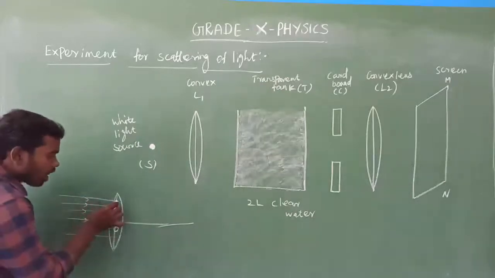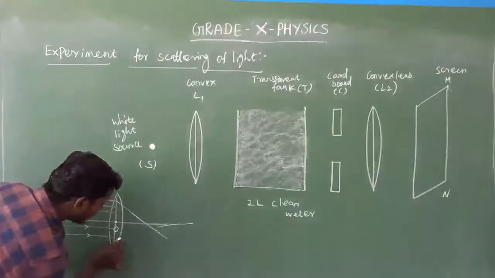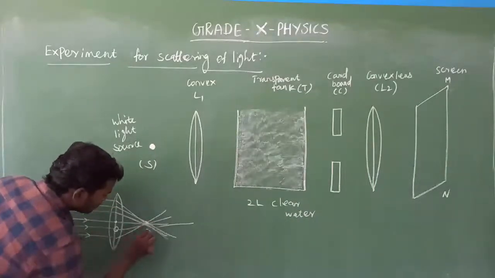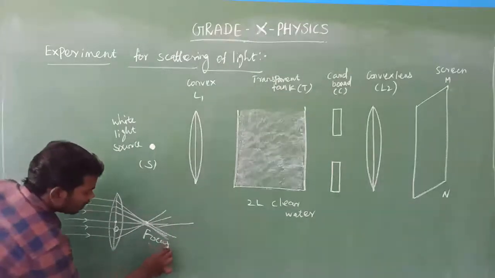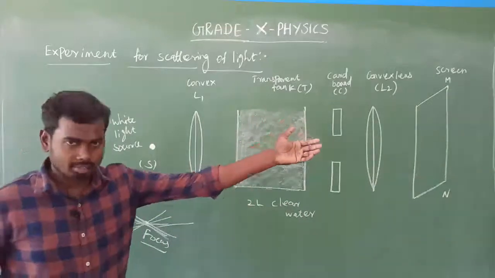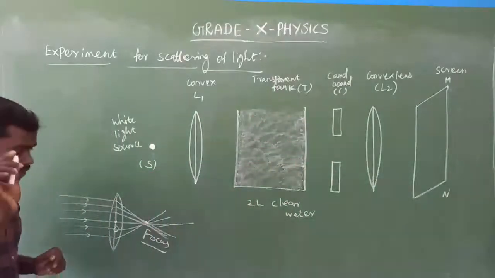After refraction, all the parallel beam of light rays converge at a single point on the principal axis on the other side. That is called focus. Am I right? That is called focus. Already we know this very clearly. Already we have studied the topic of lenses, isn't it? Yes. Look at here.